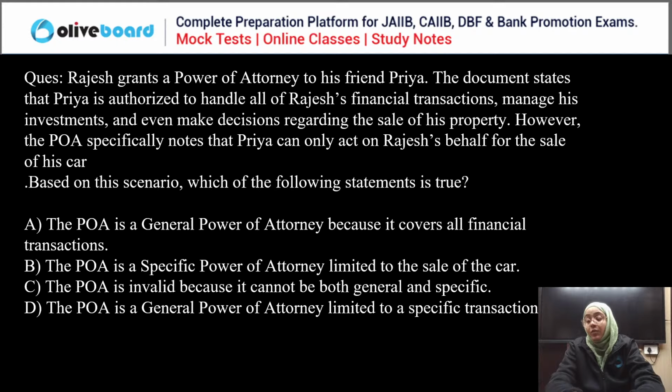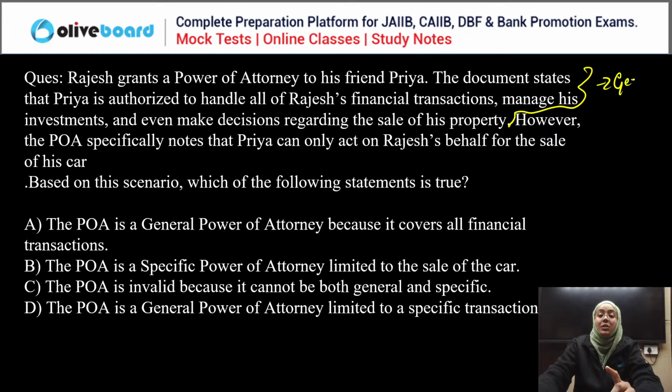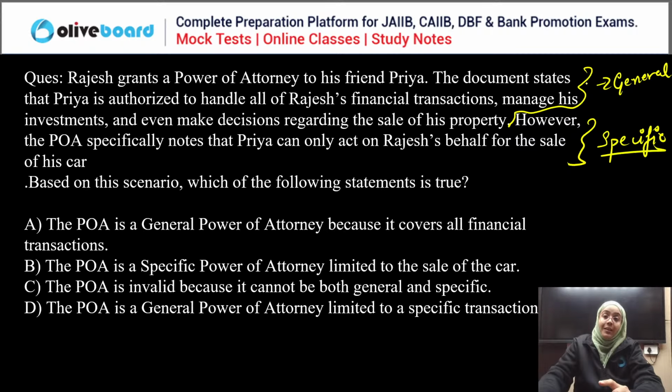Rajesh grants a power of attorney to his friend Priya. The documents state that Priya is authorized to handle all transactions. So in this first point, there is a general power of attorney which is sanctioned. Now in the second point, there is a specific power of attorney which is appointed. In the first, it is general; in the second, it is specific.